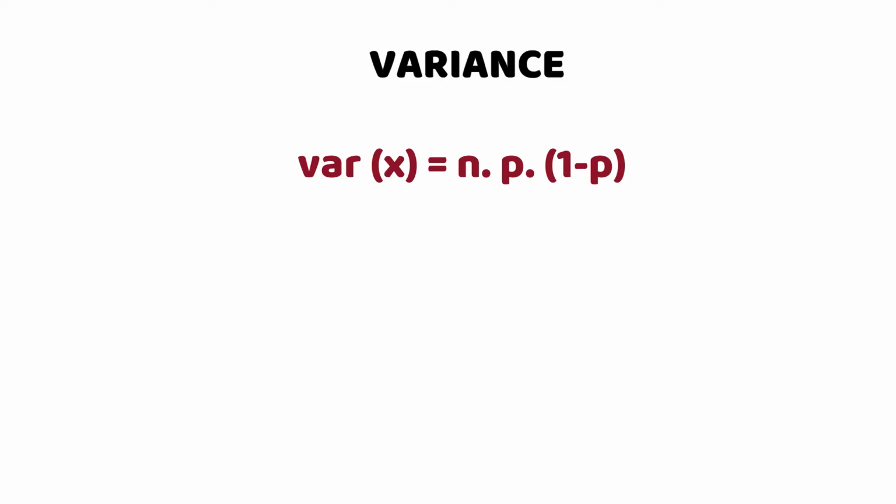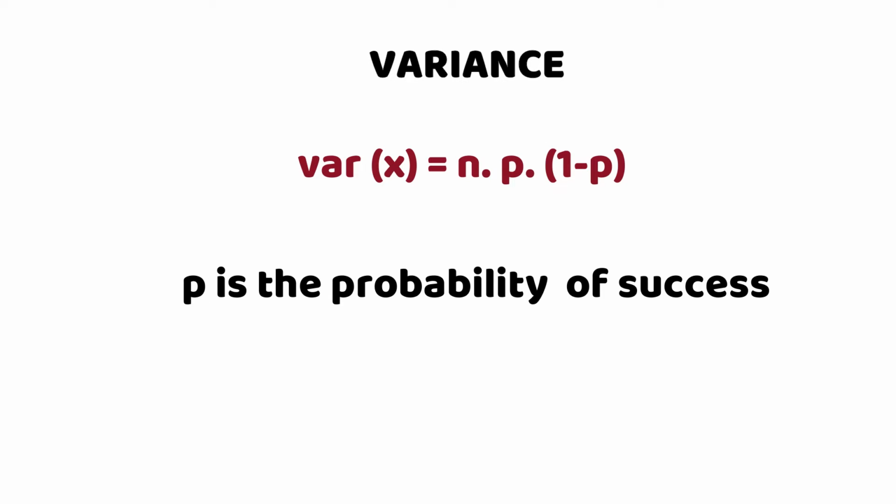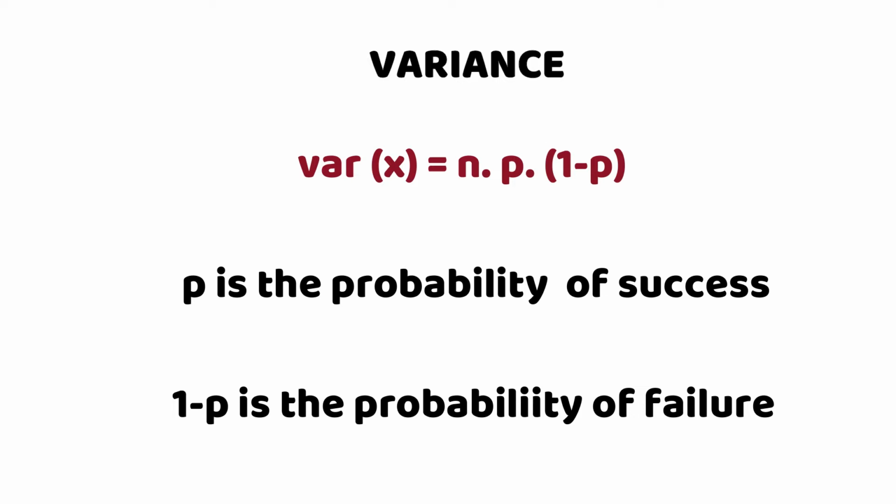The formula for the variance is n times p times (1 minus p). Like I said earlier, p is the probability of success and 1 minus p is the probability of failure. And the formula for the standard deviation is the square root of the variance.